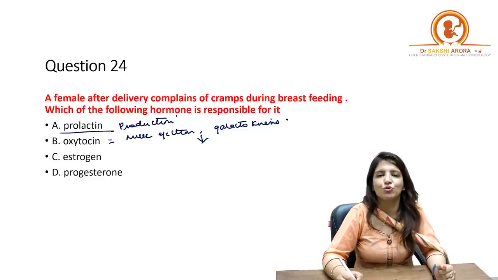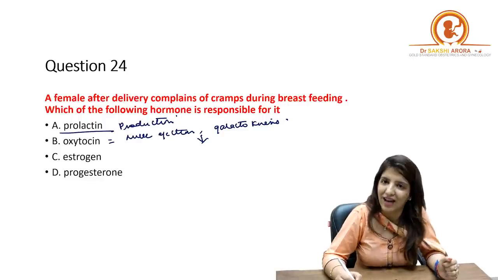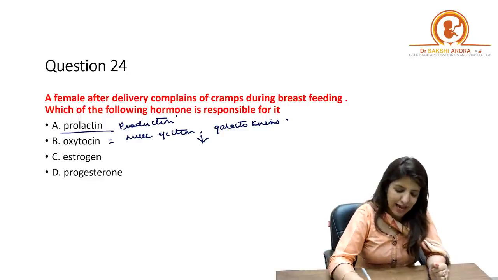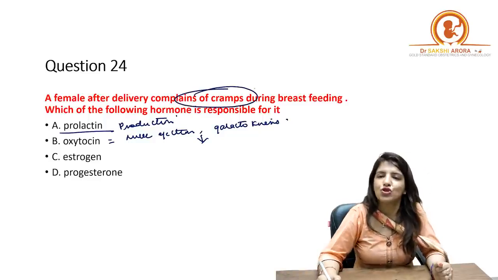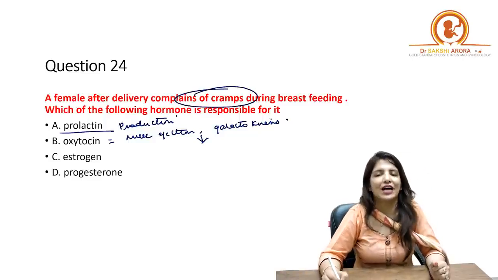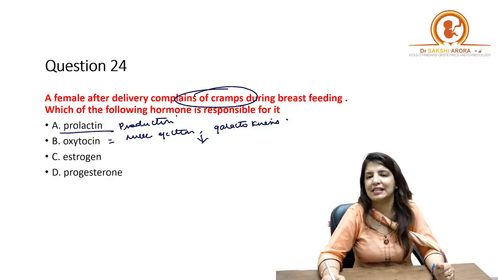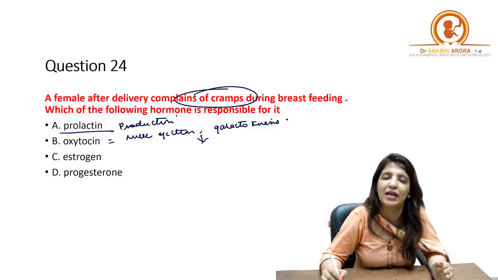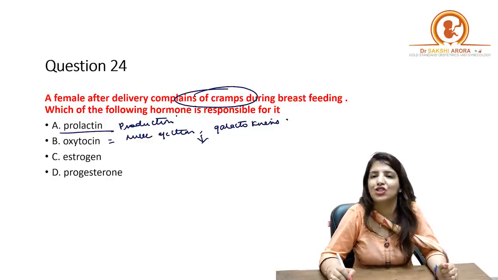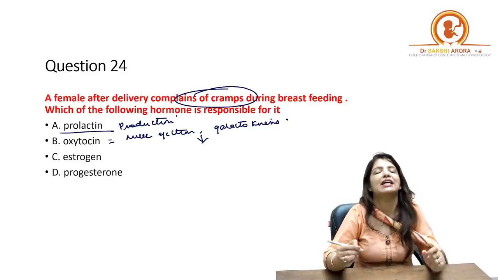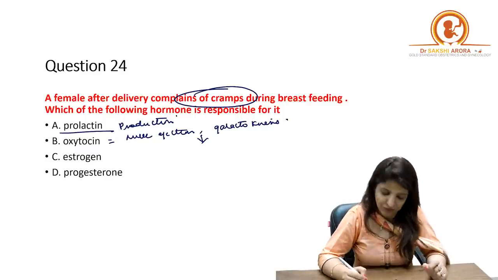So because oxytocin brings about uterine contractions, that is why cramps are felt. Just because breastfeeding is given, that is why you're not going to mark the answer as prolactin. Your answer will be oxytocin, which is a milk ejecting hormone, and because of that, cramps are felt, right?